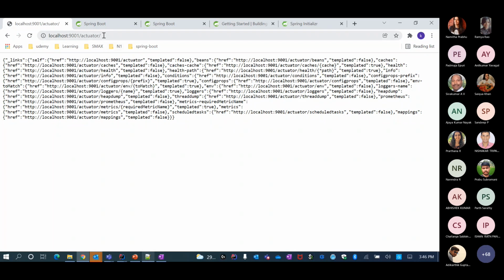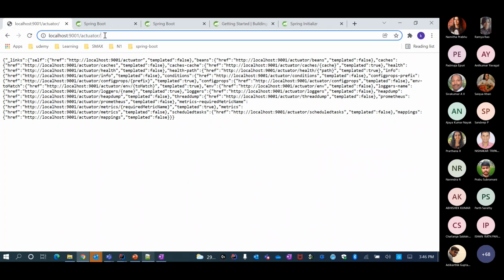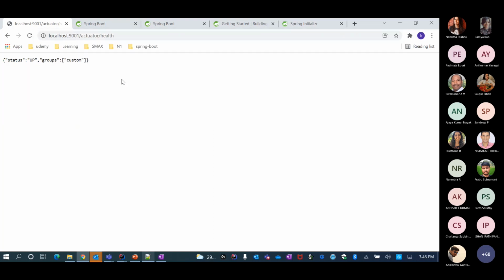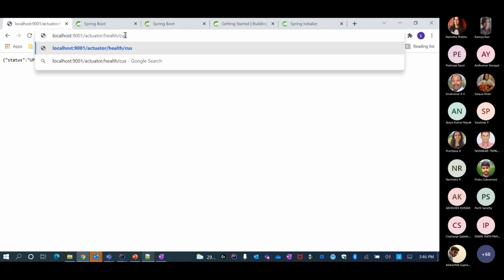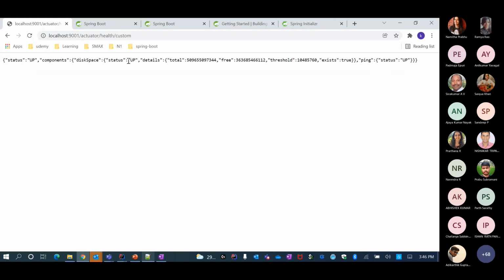And let me go into health now. This gives you all the endpoints. Then you have to go to the next level and say health, and now it says groups custom, and I go and say custom, and it gives me details of the disk space and the status of the ping because I asked it to do that.